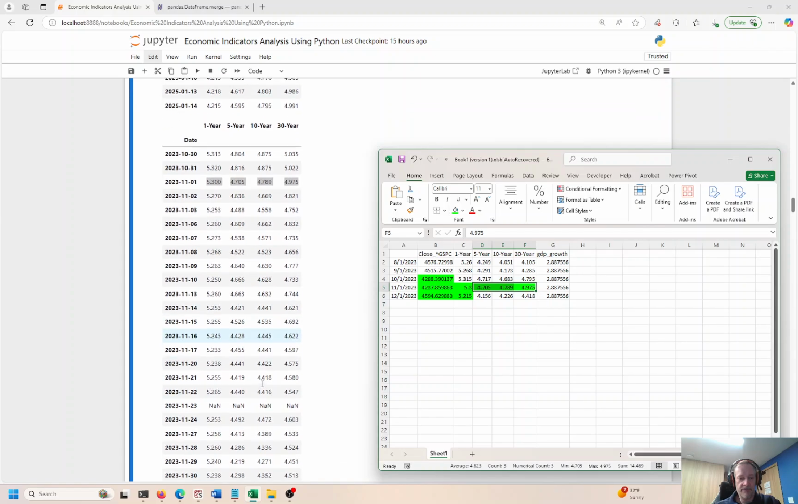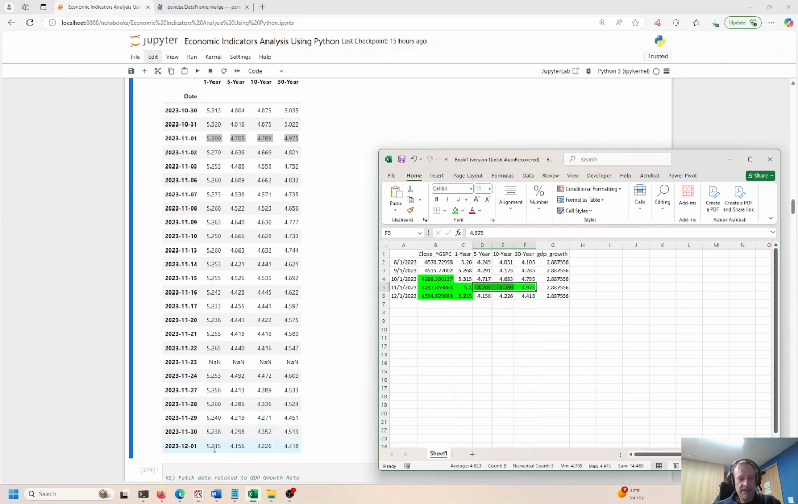4156, this is 12/1. If we go back to 12/1, 5215, 4156, I see that there. Okay, I'm going to make that green. And next door, we have the 10-year and then the 30-year, 4226, 4418. So we are good to go. Everything matches up. Let's validate just one more.